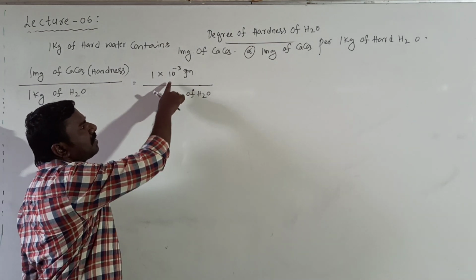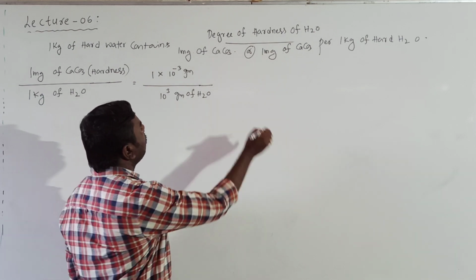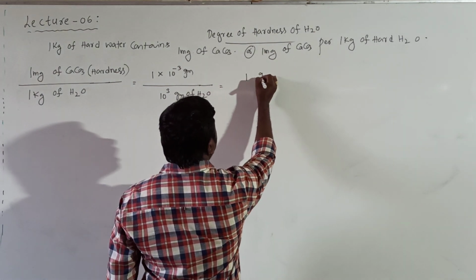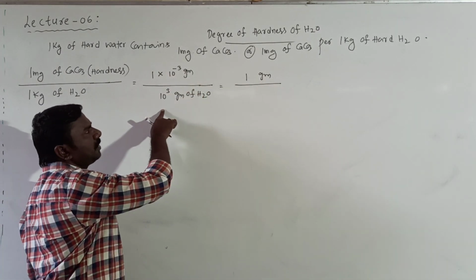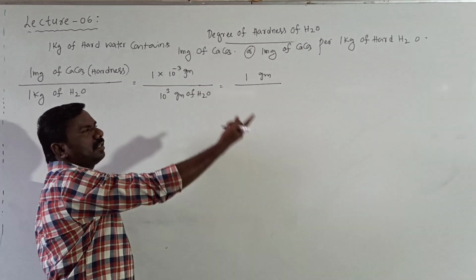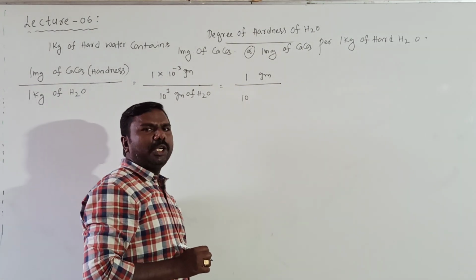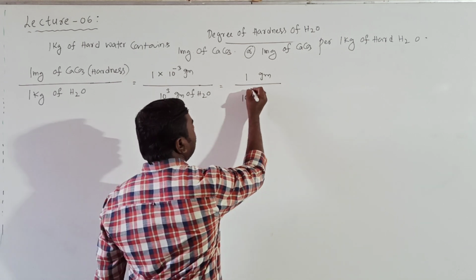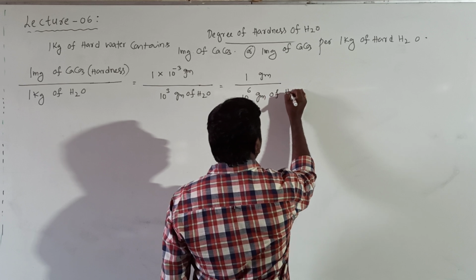10 to the power of minus 3. I would like to shift it to the denominator. Then you get 1 gram left in the numerator. 10 to the power of minus 3 shifted down, then minus 3 converted into plus 3. So finally 10 to the power of 3 into 10 to the power of plus 3 is equal to 10 to the power of 6 grams of water.